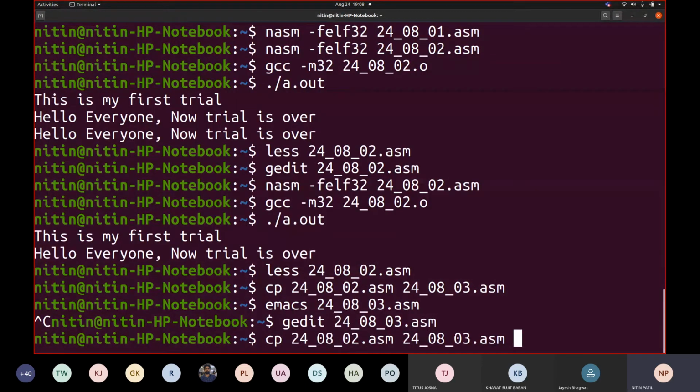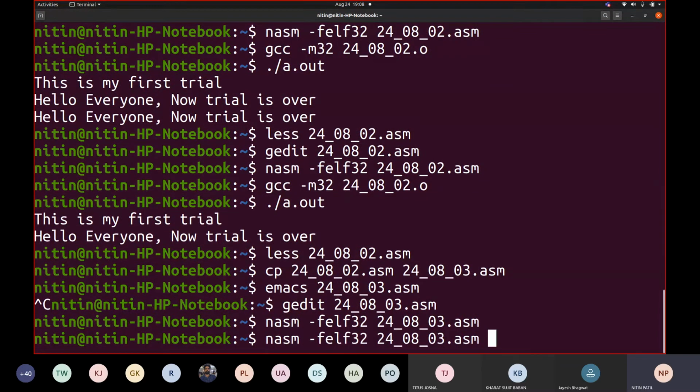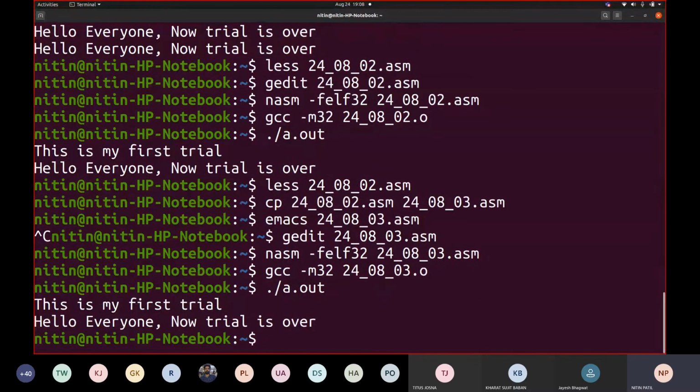Okay, let us translate this. This is 3.24803.asm. What change did we make here? Instead of data, we only changed it to RO data. Fine. NASM, then GCC and execute. No change. Everything is same. Correct. So it is particularly your choice whether you want to include such things which are not going to change in a printf.